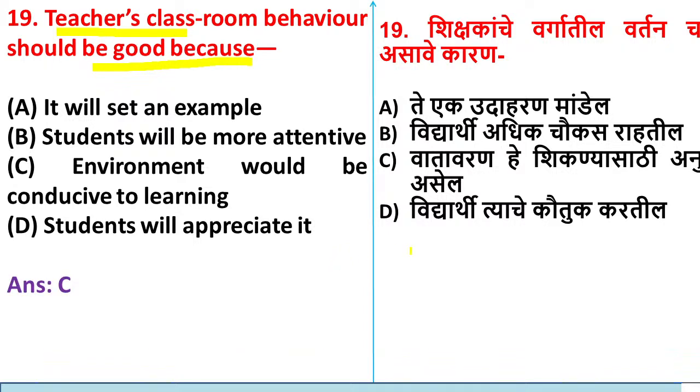Yes, here the environment would be conducive to learning, because if the teacher is behaving well in the classroom, automatically students will follow him. Yes or no? A few minutes back I told you students will follow the teacher. A teacher has to be a role model to the students. If the teacher is behaving well in a classroom, automatically the learner will also start behaving well. So they will create an environment for good learning. Yes or no? So option C is the correct one here.